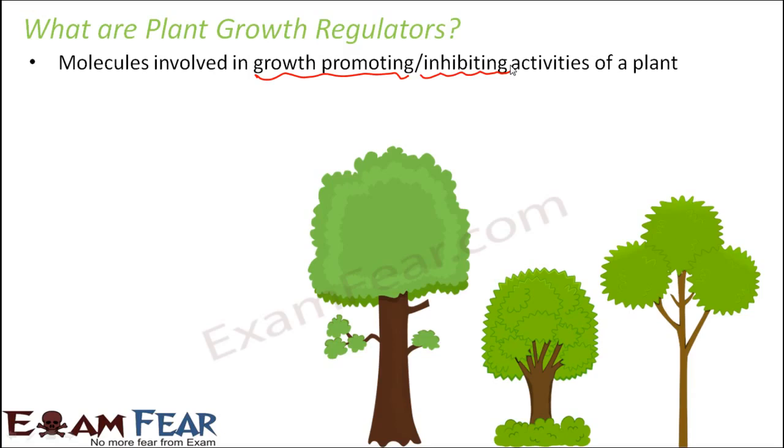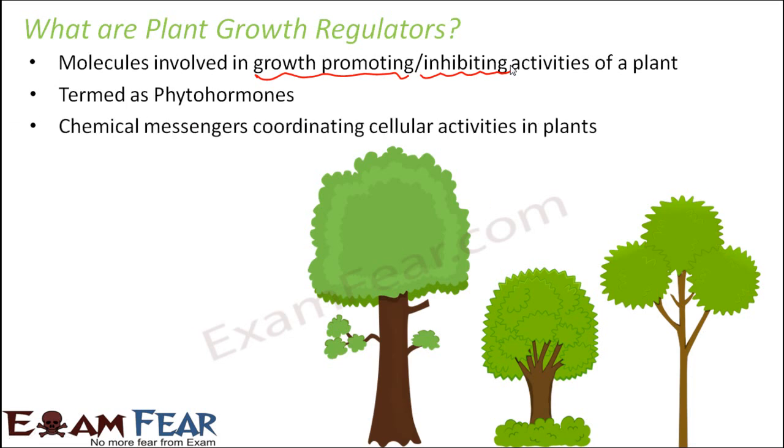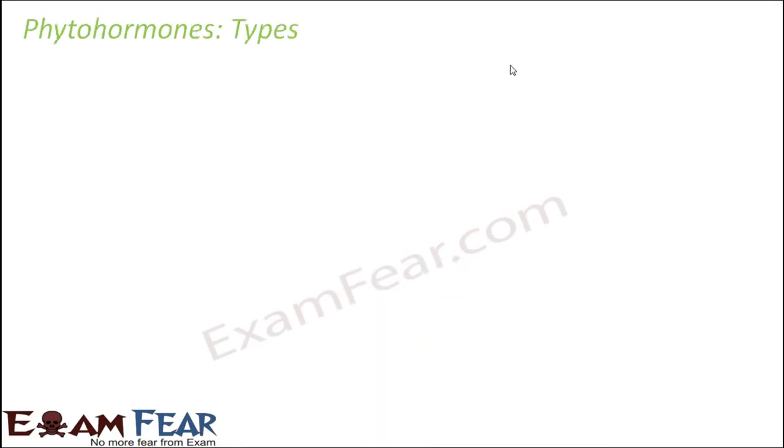So both kinds of substances are present there. They are also known as phytohormones or plant hormones. They are chemical messengers coordinating cellular activities in the plants, and that is why they are called plant hormones, because hormones are chemical messengers. They are the chemical substances which carry information from one part of the body to another. So that means they act as hormones.